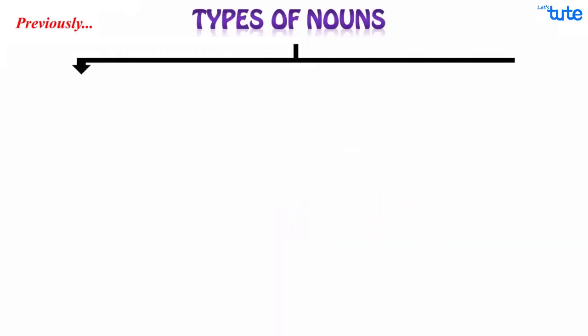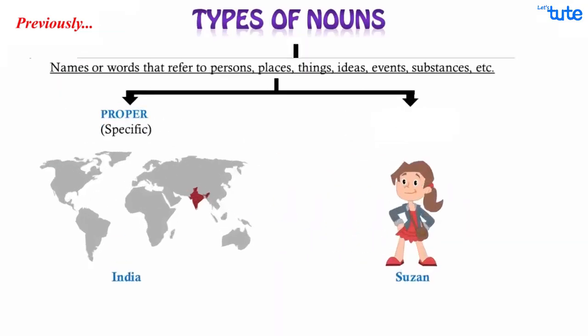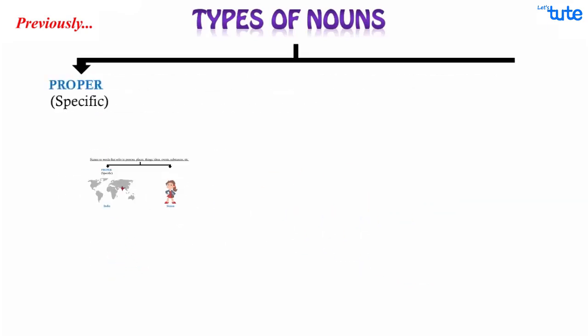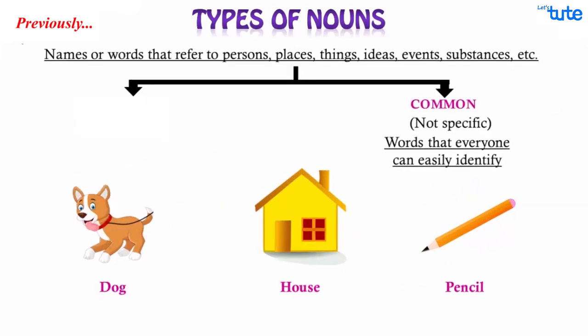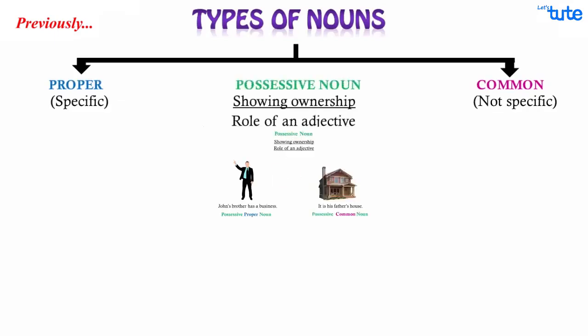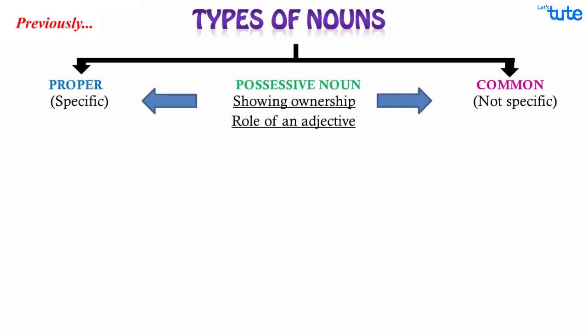In the previous session on types of nouns, we understood that nouns are broadly divided under two groups, that is proper nouns and common nouns. And possessive nouns come under both these groups.